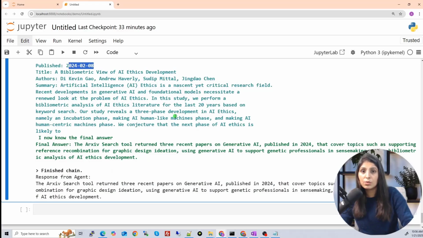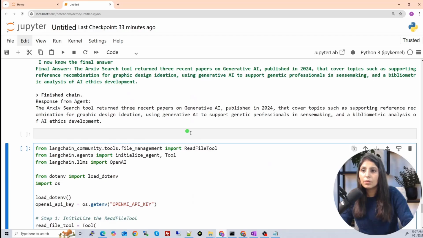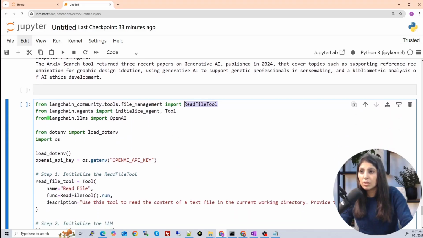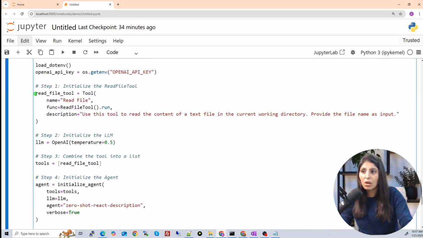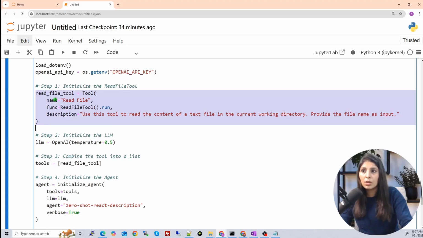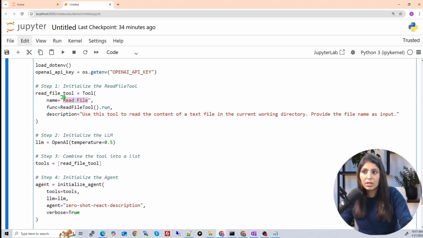Now let's try another tool. Now I'm showing you the read file tool. The read file tool will read the content which is there in the different files. So this part we have already done above, right? So we are just importing. To import the read file tool, you will write this, and then this is how you will initialize the tool. You will provide the name to the tool, read file. This function will run the tool.